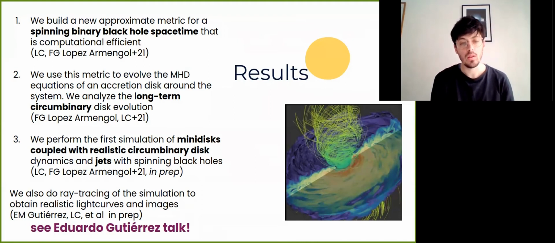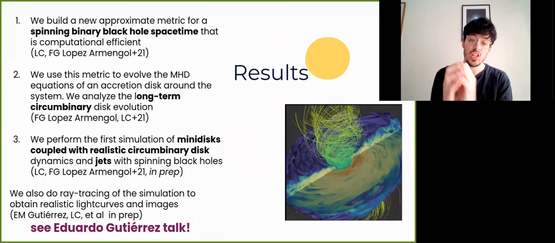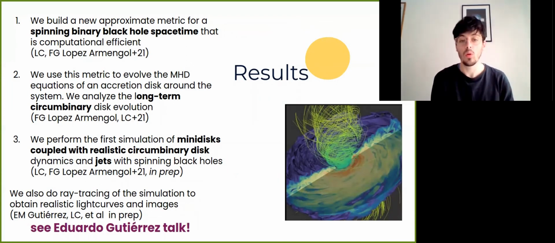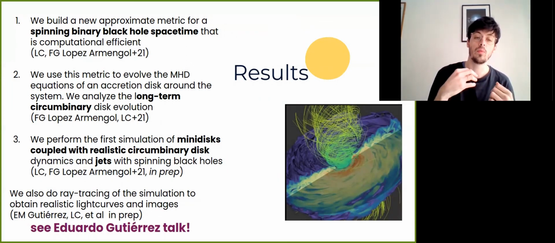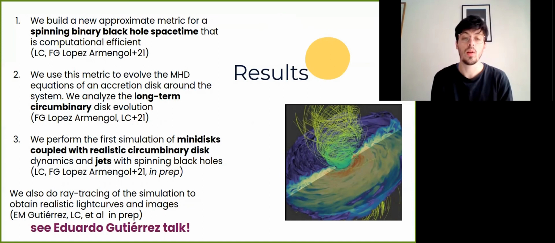And in the last part, we analyze how is the accretion of the mini disks that form around each black hole, and once we include the spin, what happens with the mini disk if the system emits jets, and what's the difference between spinning and non-spinning systems.